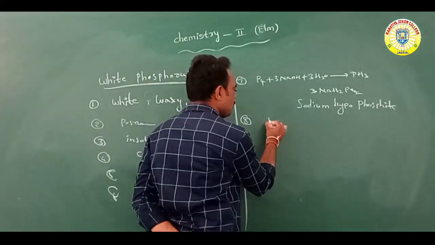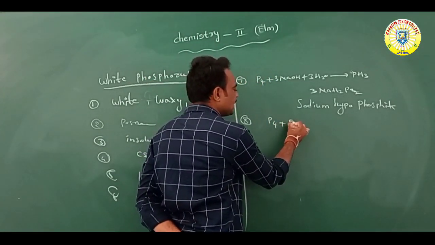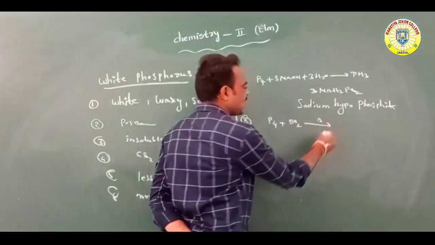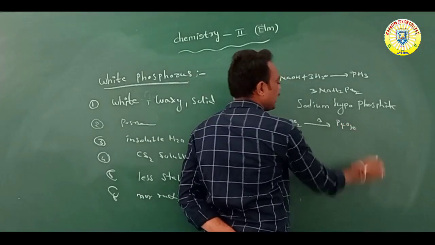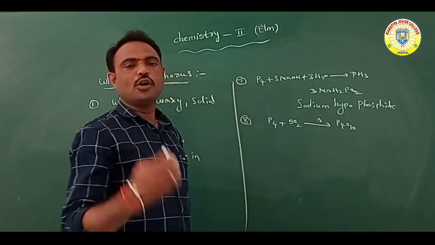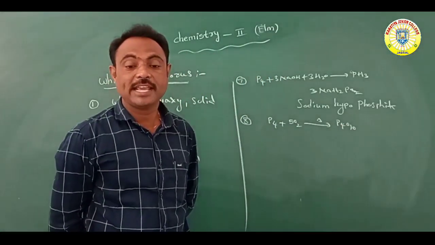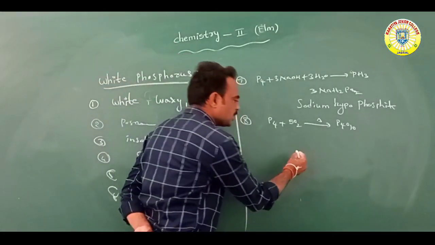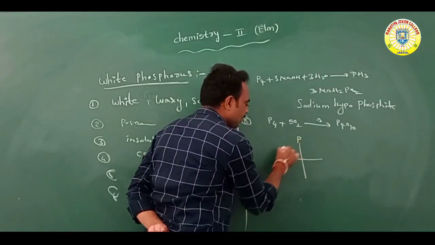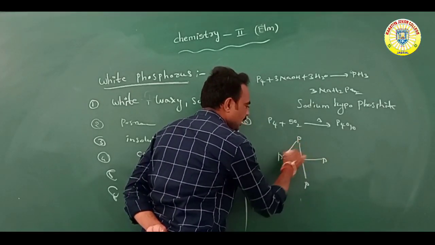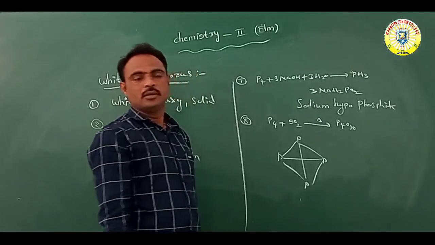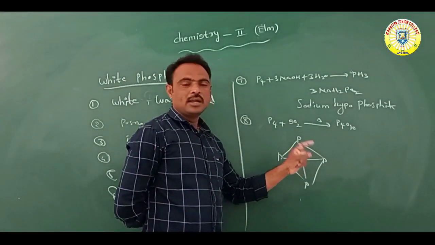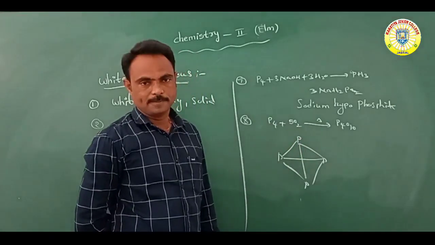Next, white phosphorus also reacts with oxygen. P4 reacts with oxygen to form P4O10, which is phosphorus decaoxide. As we already know, phosphorus is a tetraatomic compound with a tetrahedral shape.